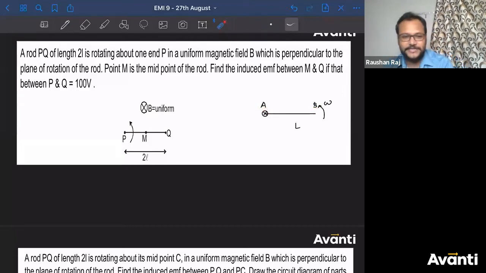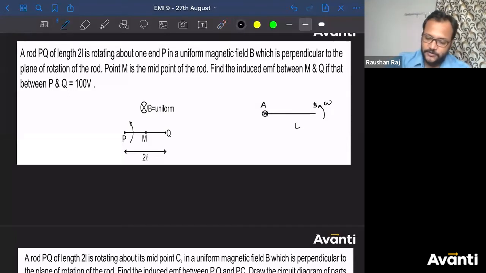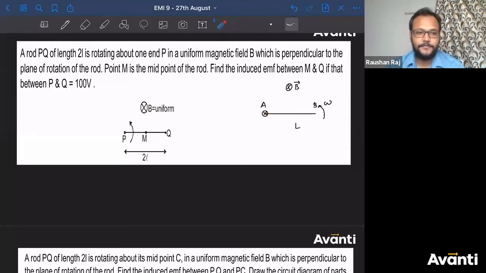The first thing that will come to your mind is to use B into V into L. B is constant, into the plane, and length is also constant. But what about velocity? Do the elements of this rod have the same velocity? No. As you go away from the pivoted end A towards B, velocity increases. So velocity of all the elements of this length is not the same.